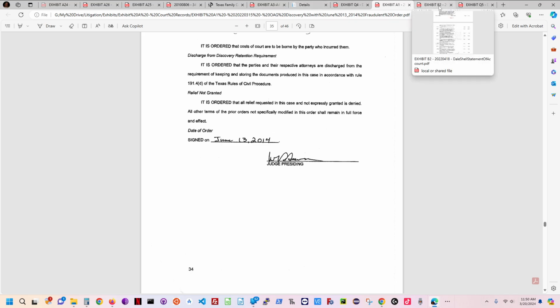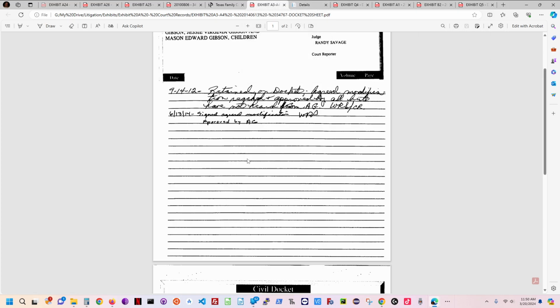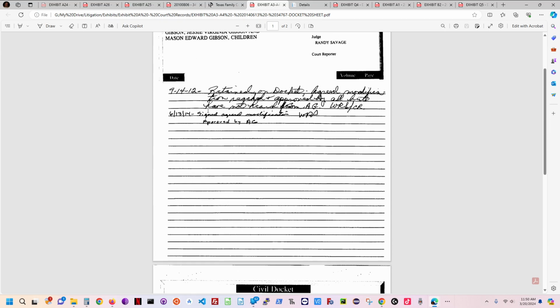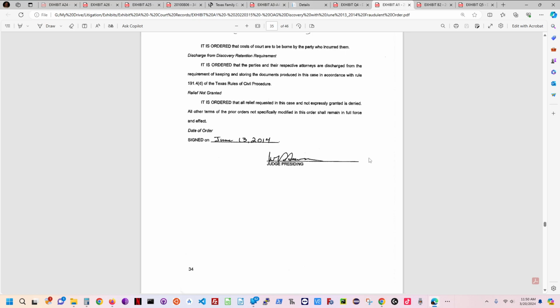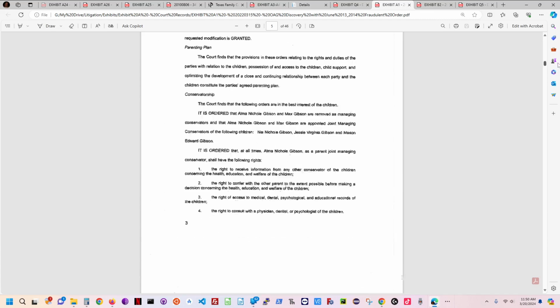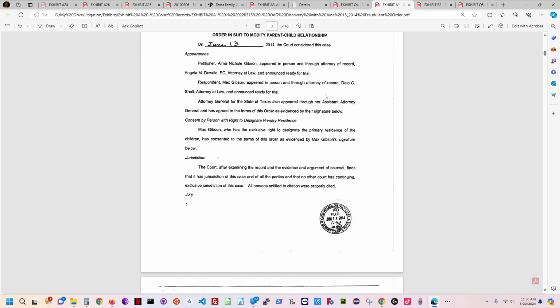Let's see. I have something here. What does his docket sheet say? His docket sheet says the parties appeared, blah, blah, blah. Signed an agreed order. Didn't say we appeared. That's important. So you can't have retroactive child support, and the parties never appeared in this case on this date. The judge just signed it. The attorneys put it in front of him, and he signed it.